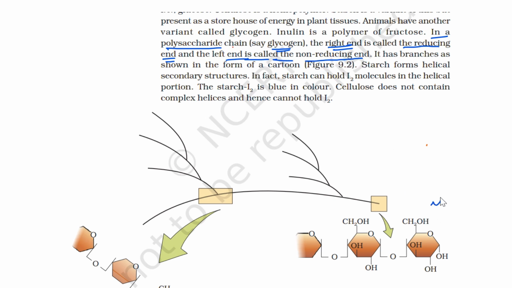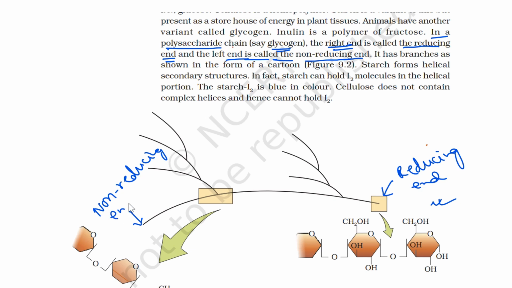So in this picture, this is a figure of glycogen. In that case, this part, that means the right end, is known as the reducing end, whereas the left part is known as the non-reducing end. Now why is the right end the reducing end?